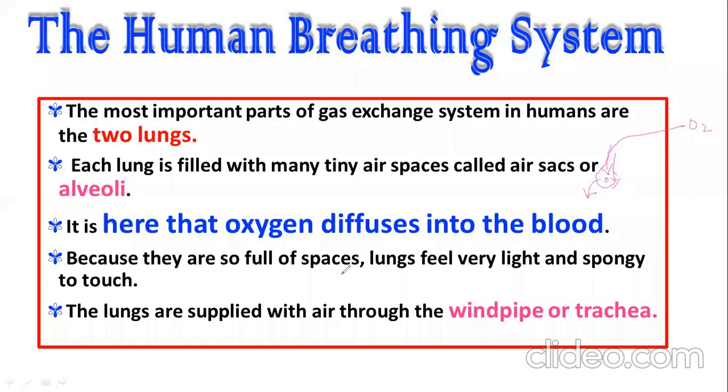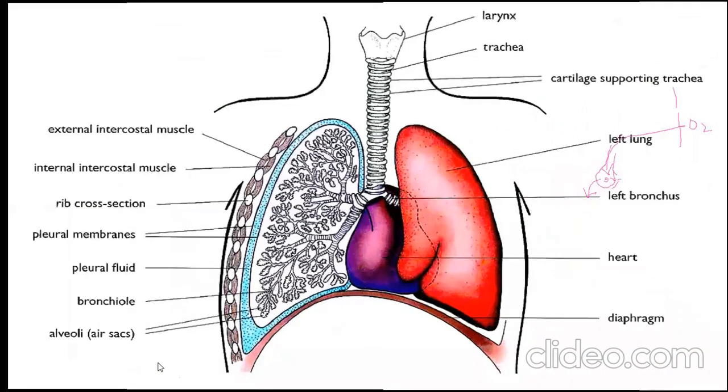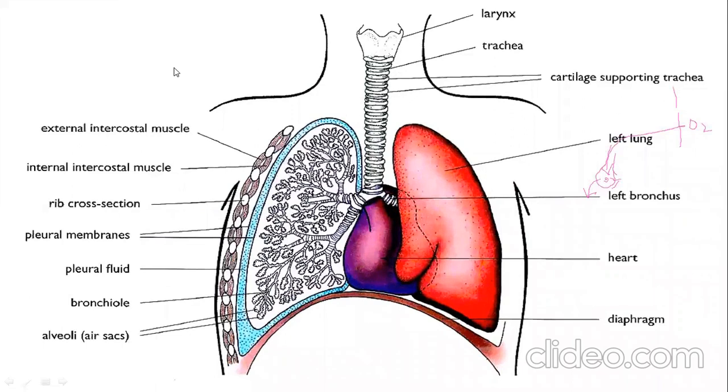Now, the lungs are supplied with air through the windpipe, or trachea. How will this oxygen enter your body? When you take oxygen from outside through the nose or mouth, it will reach this pipe called the trachea. Let me show you. You can check here, this is the gas exchange system. The first one is the larynx, and after that the oxygen will reach the trachea.